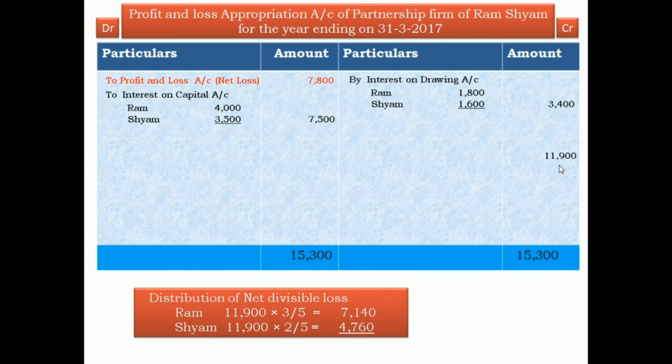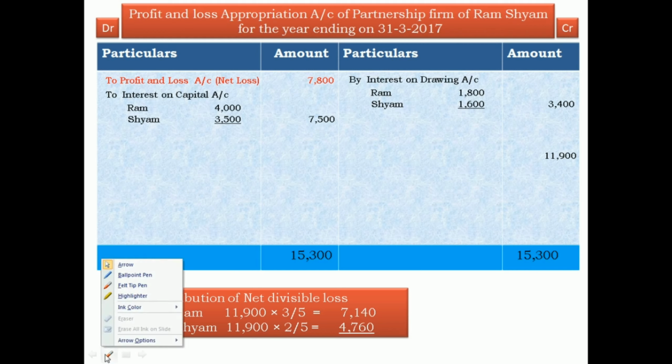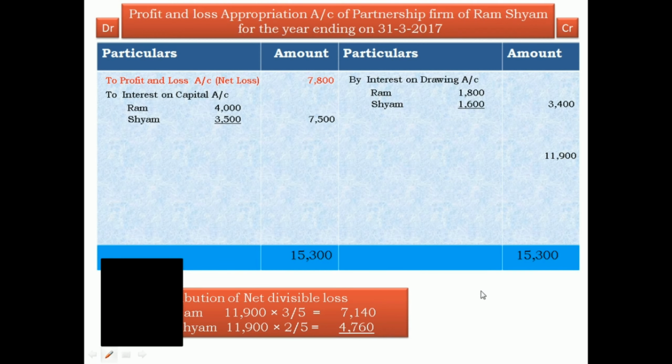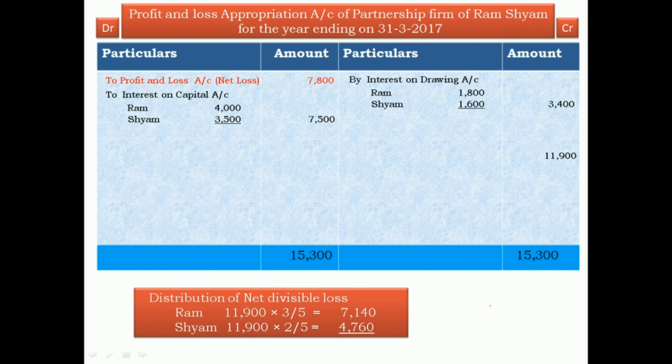loss. And net divisible loss is distributed between partners in their profit and loss ratio. Their profit and loss ratio in the question is given as 6:4. 6:4 divided by 2 is 3:2.